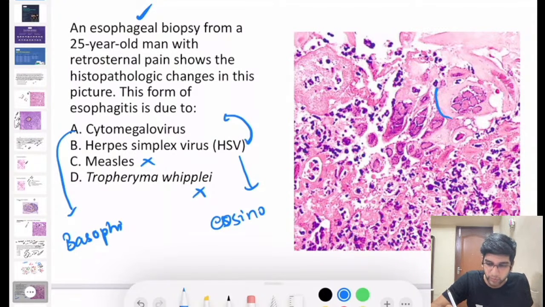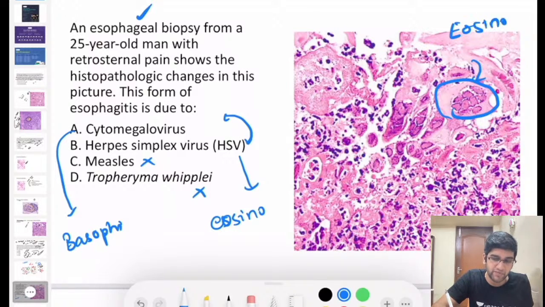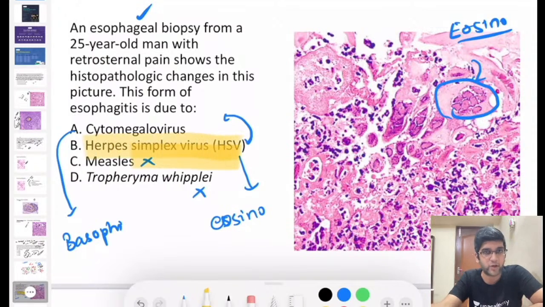Now with this information, we'll go to the cell. Can I say that this is pink in color, right? Obviously it's eosinophilic. So since it's eosinophilic, the only possibility for me here is herpes simplex virus. It cannot be anything else. So try to rule out options, and just based on a simple fact which you already know, you can easily come to an answer. Esophagus helped me rule out C and D, and the color pink or blue helped me come to a conclusion that it is definitely B. With the same history, same biopsy, if I'm having basophilic inclusions, I'm going to go for cytomegalovirus, right? So that's how you're going to solve this question.